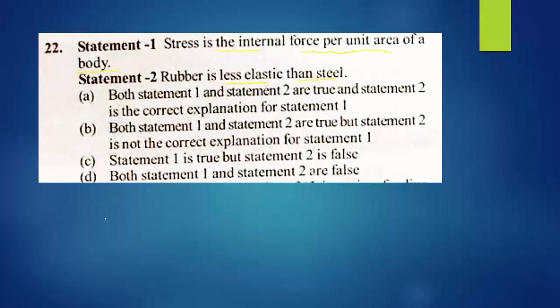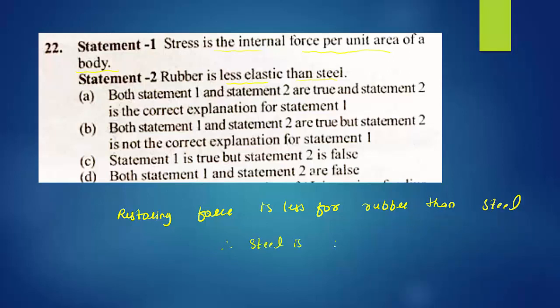So the question is, why is rubber less elastic? The answer is, restoring force is less for rubber than steel. Therefore, steel is 10 raised to 5 times greater than rubber. Now go for the option which is the right option.